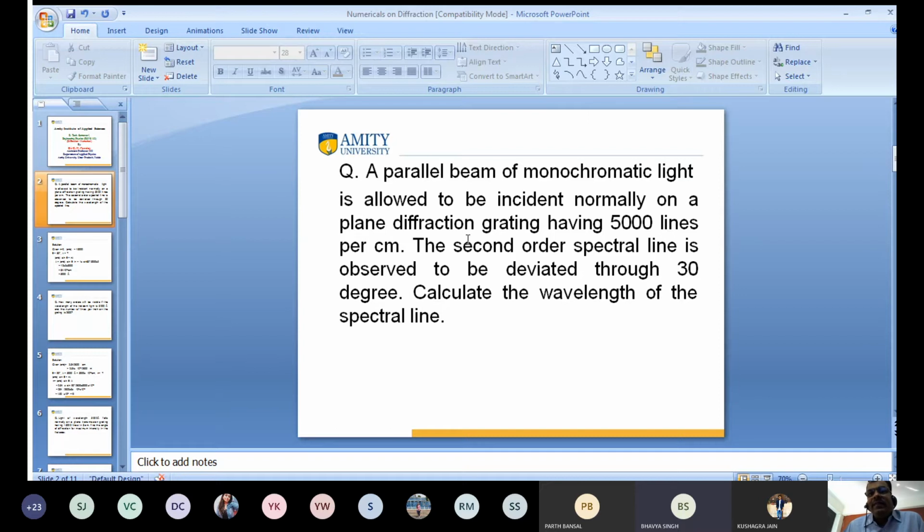Second order means small n equals 2. Theta is 30 degrees. What do you want to calculate? Lambda, the wavelength of spectral lines. Tell me the value. (a + b) sine theta equals n lambda, so lambda equals (a + b) sine theta divided by small n. Small n is given as 2, theta is given as 30 degrees, and a + b is given as 5,000 lines per centimeter. So tell me the value of lambda, the wavelength.